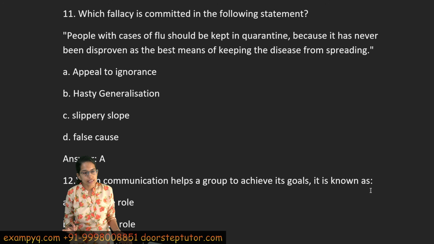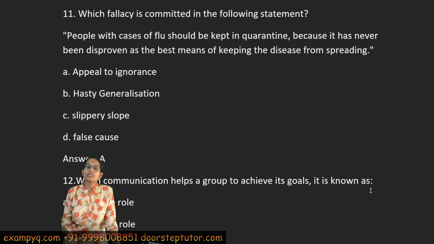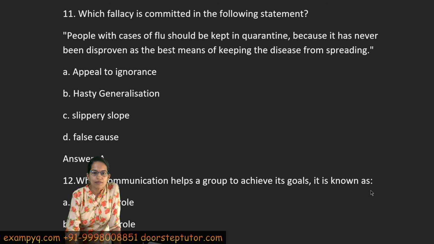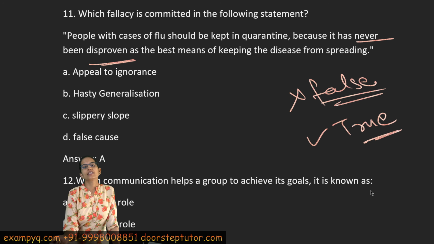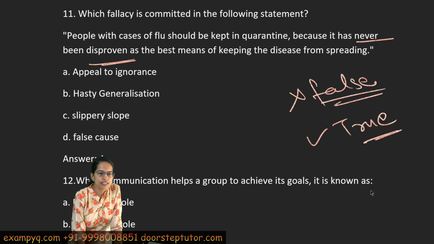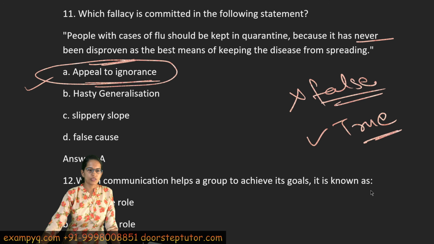Why do I say this is an appeal to ignorance? Because something is true because it has not been proved false. So when I am saying this has never been disproven, that means it has never been proved false. Since it is not proved false, I am saying it is true. And therefore, it is a fallacy, known as appeal to ignorance. So A becomes the right option in this case.